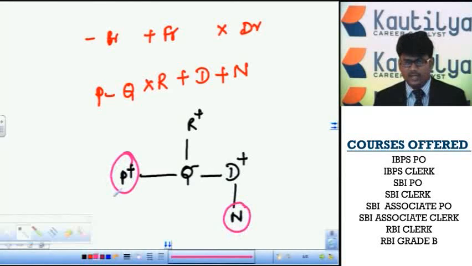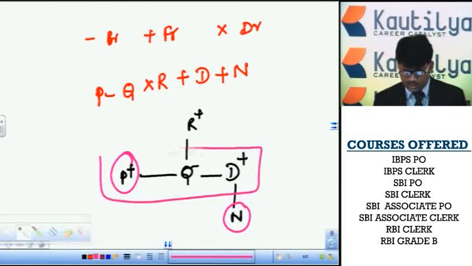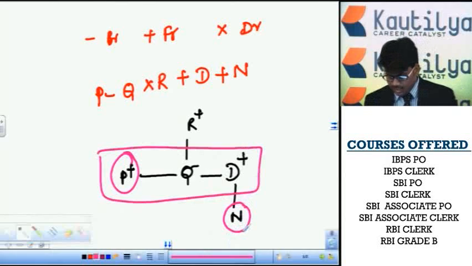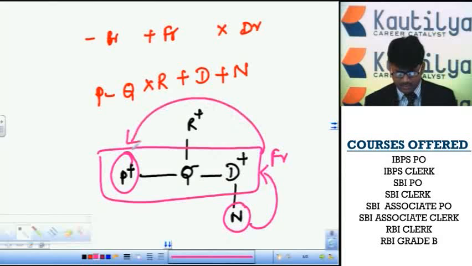P is in an upward direction, N is in a downward direction. P and Q and D are siblings, then N is below. N is called to D as a father's child, and that father D is called to P as a brother. Finally, N is called to P as father's brother's child. Father's brother is paternal uncle. P is the paternal uncle of N. This is the answer for the question. Thank you.